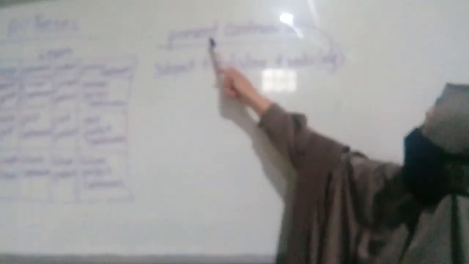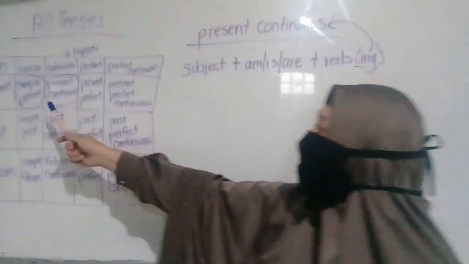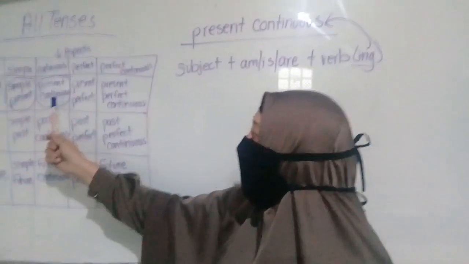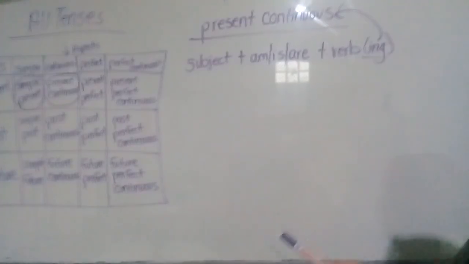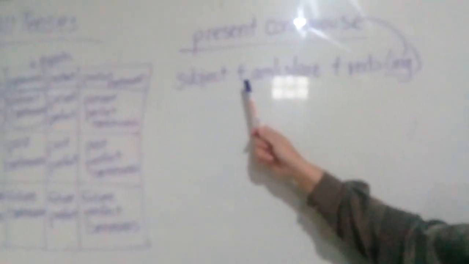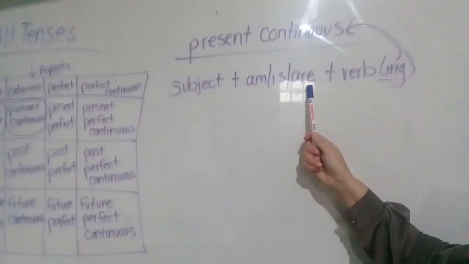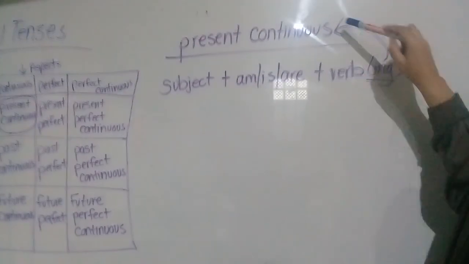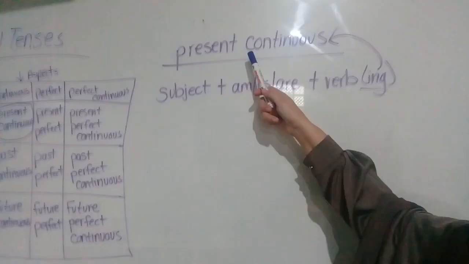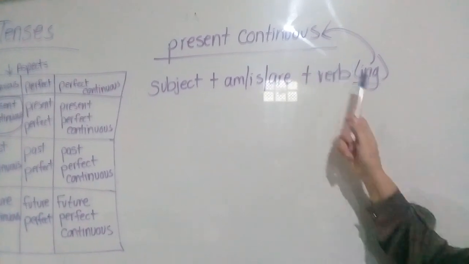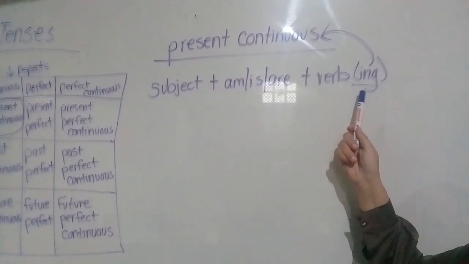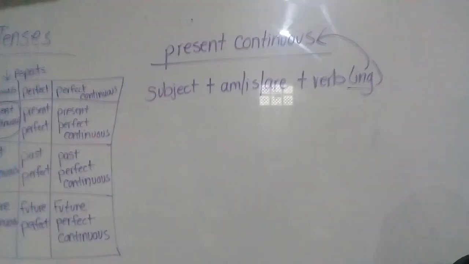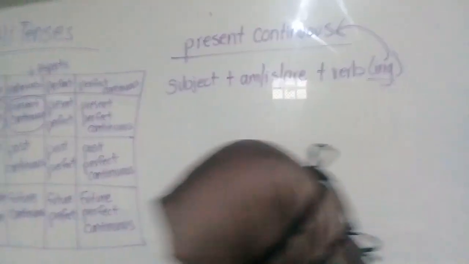Okay. Now we are going to talk about the present continuous. We have already discussed the simple present and now the present continuous. Okay? We'll start with the form. The form is subject plus am, is, are plus verb with ing. Ing is what gives you the continuous. Anytime you see the word continuous, you know that this sentence is going to have verb with ing. Let's try an example first.